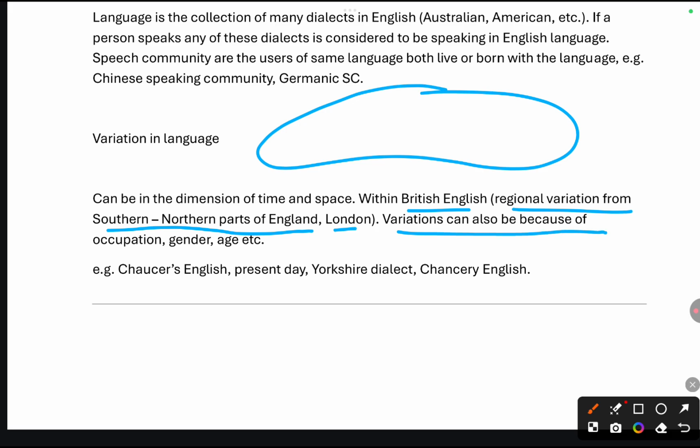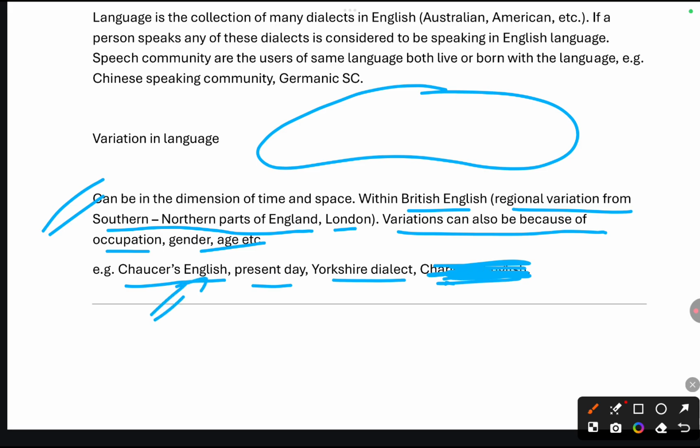Variation can also be because of occupation and gender. I have already mentioned this in the variety of language. You can see the difference in Chaucerian English, present-day English, Yorkshire dialect, and Chancery English. You can skip it. So friends, these are the varieties which form in specific regions of Britain only, meaning in some parts there will be one language and in other parts a different language, which forms the variety or variation in the language.